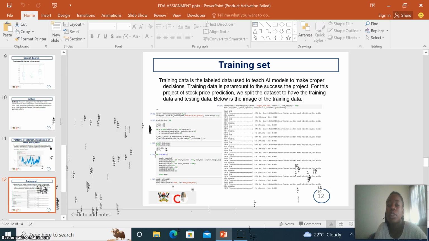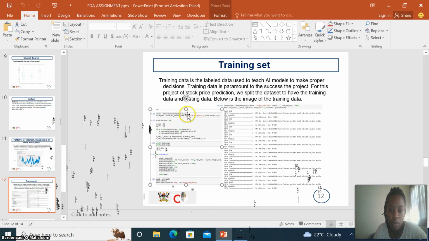And for this project of stock price prediction, we split the data to have the training data and testing data. And these are the images of training data. This image shows the code, the syntax, how we split our data. And this one shows how the model is training.